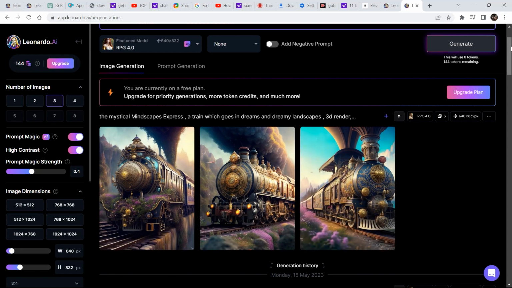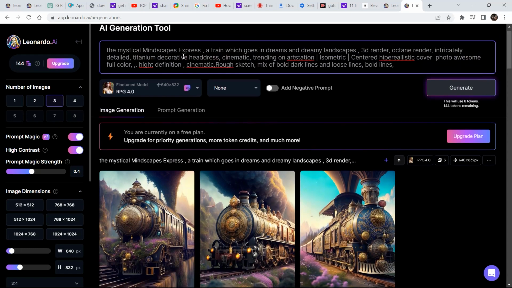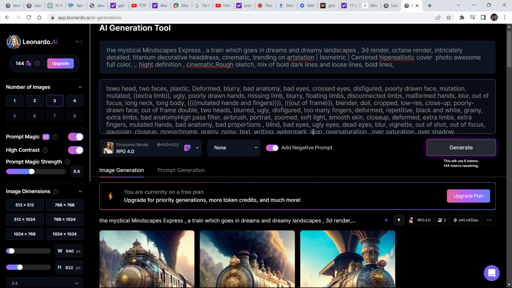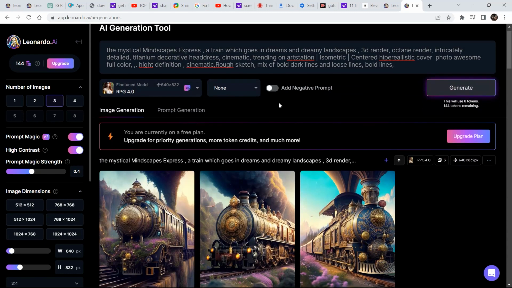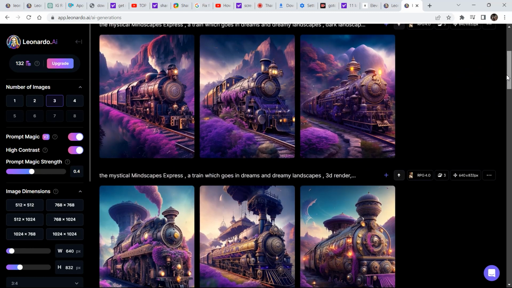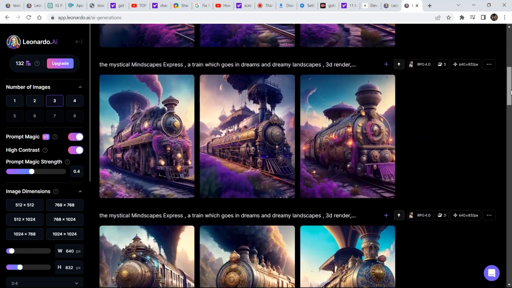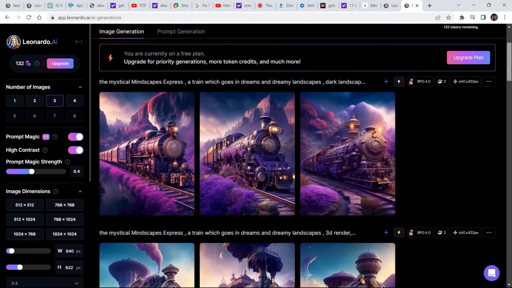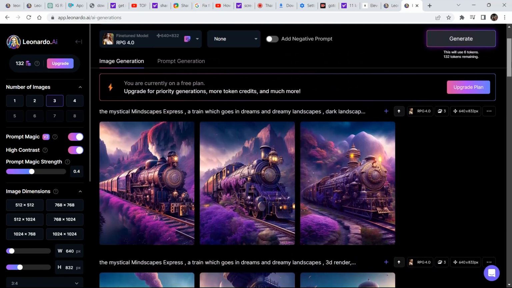So these are the images that it generated. If you do not like the images, you can play around with the keywords that are given. You can also add negative prompts, but the negative prompts are related to body, so we are not going to do that. And then we are going to add dark. And now I'm going to click on generate. I'm really happy with these images. I generated a bunch of images so that I can choose from them. So the first scene is done.